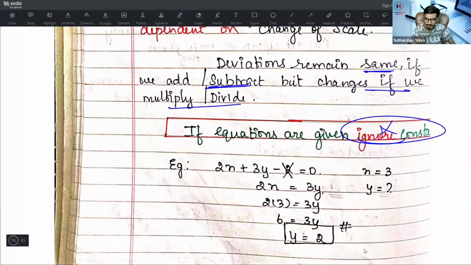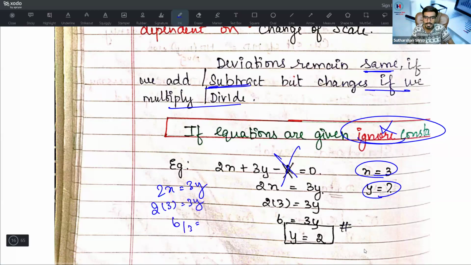Even for range also. Say 2x plus 3y minus 2 is equal to 0, x is equal to 3. What is y they are asking? So what you need to do? Ignore the constant because it is not at all affecting. So 2x is equal to 3y, because you need to divide these two things. It is not affected by the plus or minus sign, so on the other side, if you go for minus also, it is not going to affect you. Next step, 2 into 3 is equal to 3y. So it is 6 by 3 is equal to y. So y will become equal to 2. That's your answer.